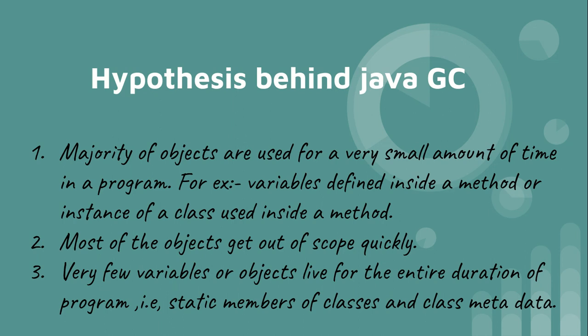Now there are very few variables, less than 10% of variables, which actually live for the entire duration of the program. Generally they are the static members of the classes. So the major hypothesis behind having an automated garbage collector is that in 95 to 99% of cases, there will be variables that are not currently being used in your program and are just lying in the memory.